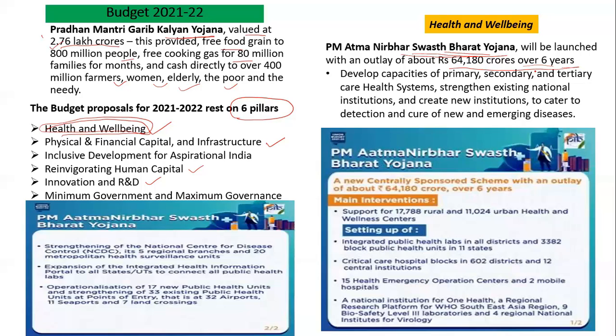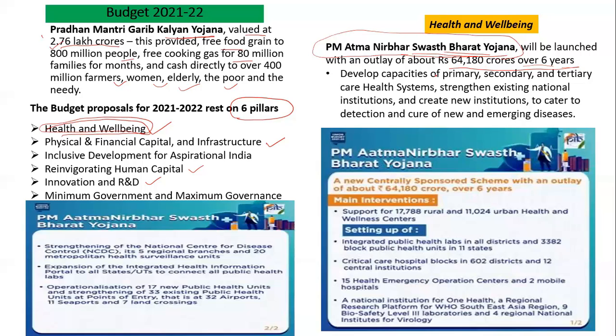You don't have to remember these facts and figures, but you just have to remember the trend, how much government wants to spend, and some of the major schemes. So Atmanirbhar Swasth Bharat Yojana. These schemes may be asked in the prelims examination. So what is the main purpose of this scheme?